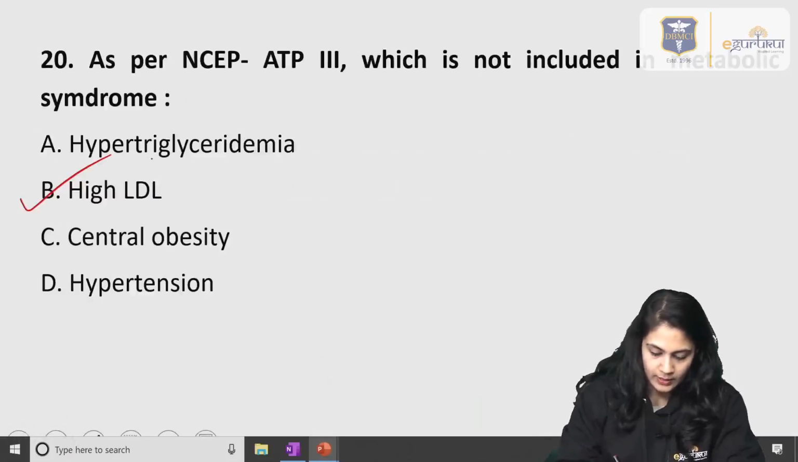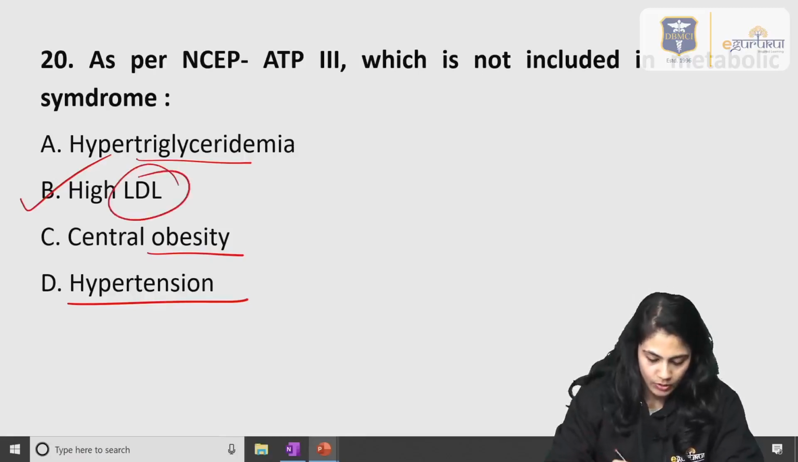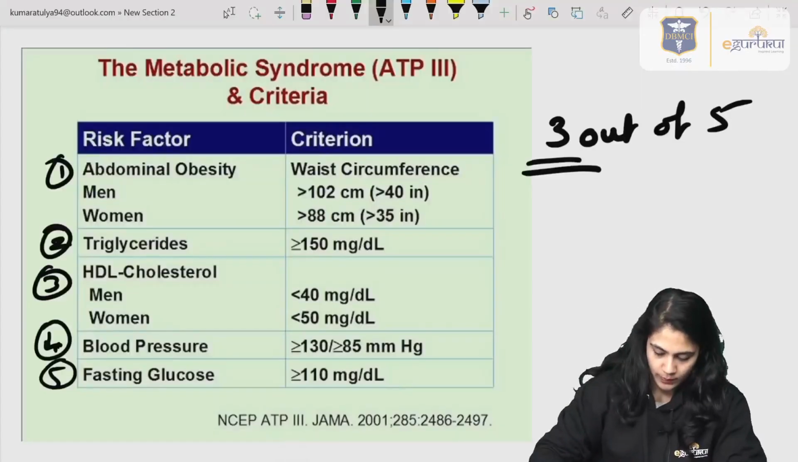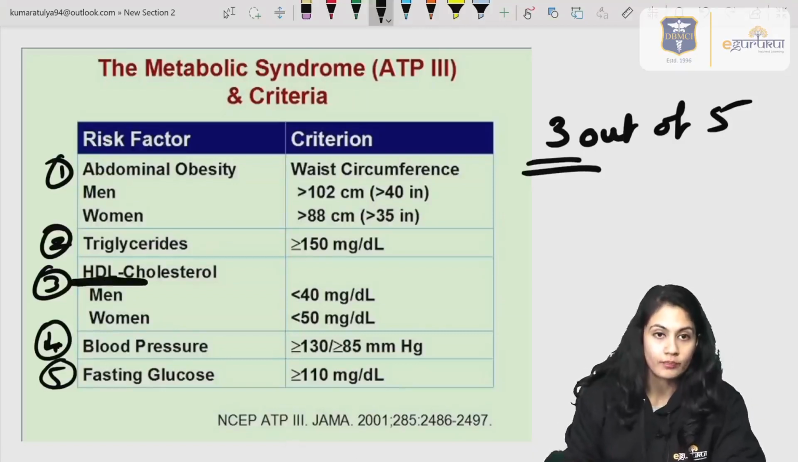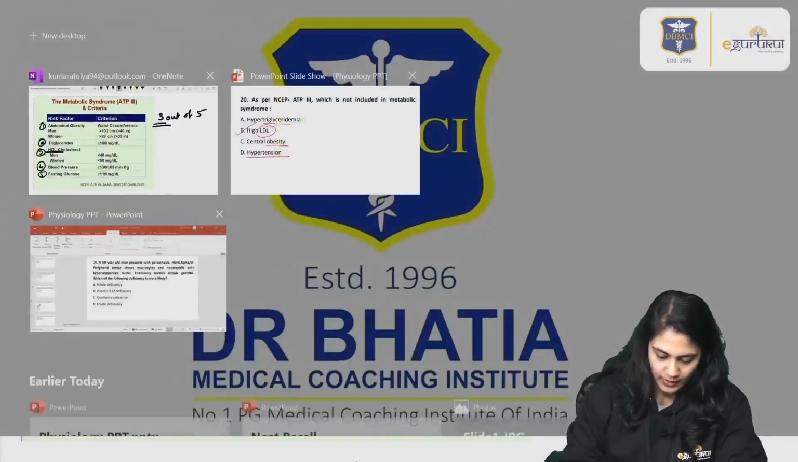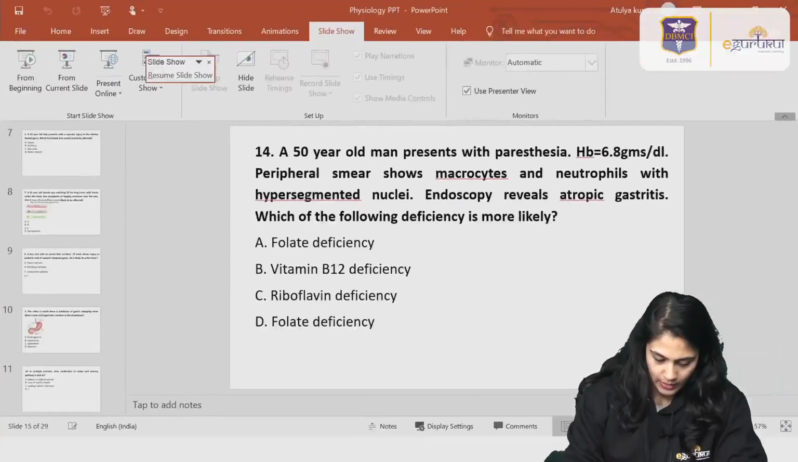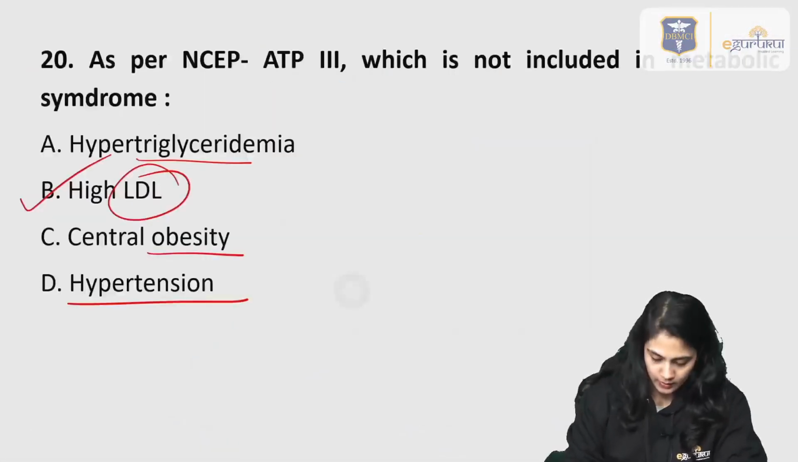Over here we say triglyceride, obesity and increase in the blood pressure, but LDL was not in the criteria; rather HDL cholesterol was there. So, the answer of this question is B, LDL.